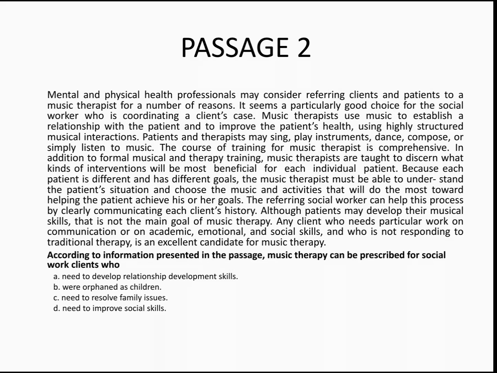When I say explicit, that means it is openly told. It is explicitly mentioned in the passage. So obviously the answer for this question is option D, that is the need to improve social skills. Hope you got it. Moving on to the third question.